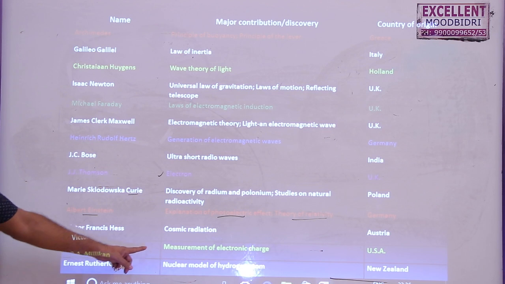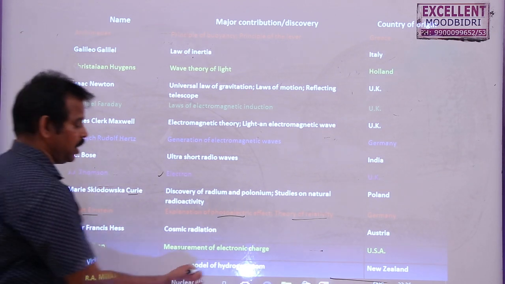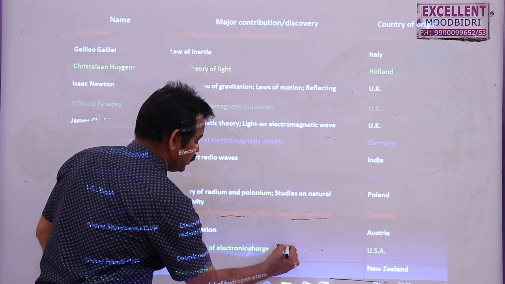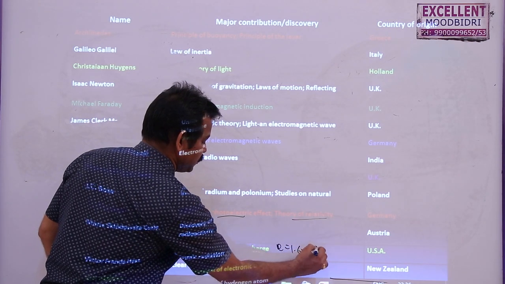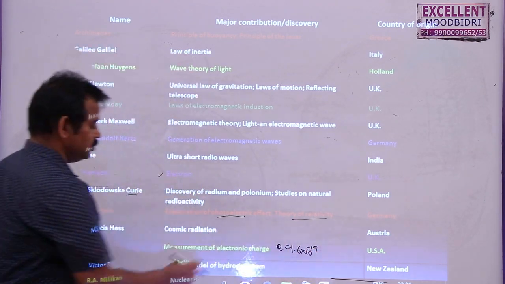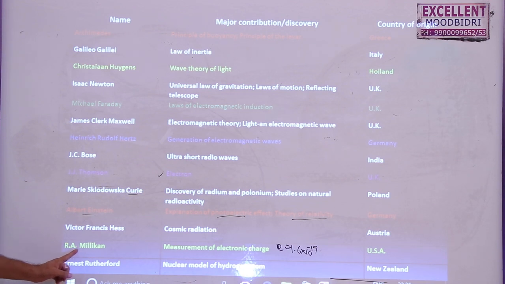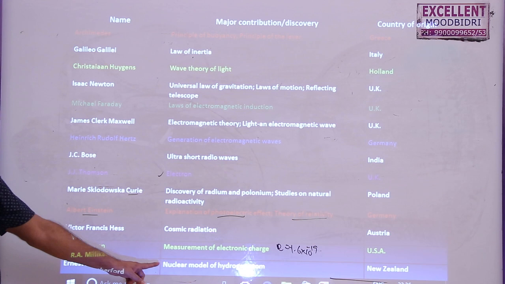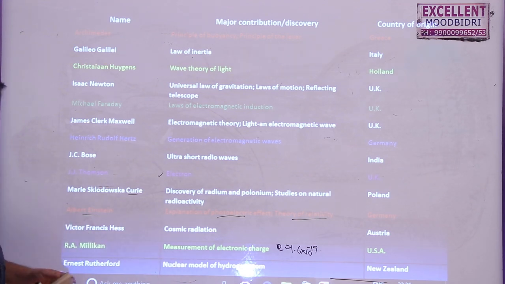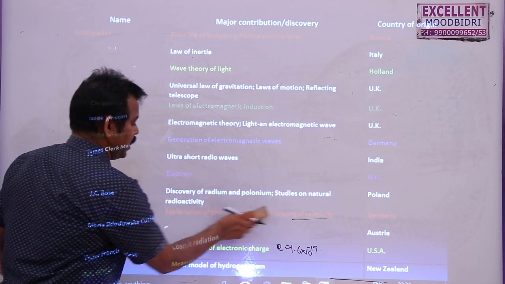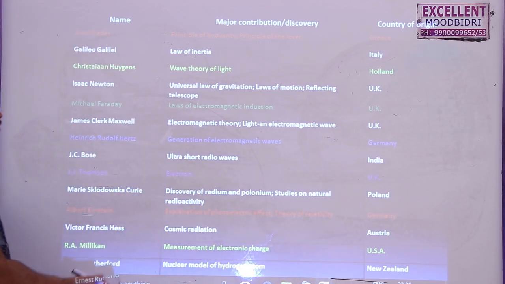Then Millikan measured the charge of the electron, that is, charge is equal to 1.6 into 10 power minus 19 coulomb for an electron. So this value was measured by R.A. Millikan of America. And then Ernest Rutherford, the nuclear model of the hydrogen atom, you have studied in chemistry. So these are the points that you have to remember, and these questions can be given.